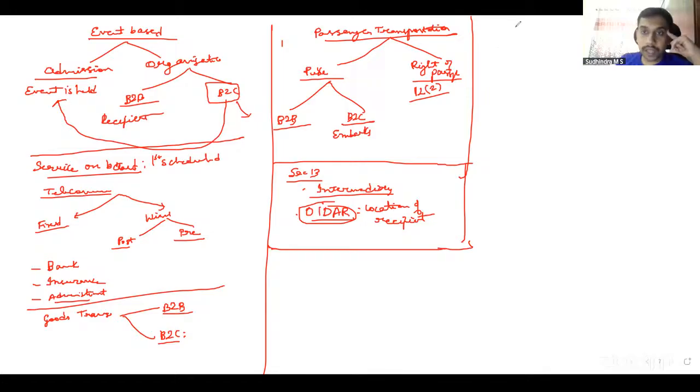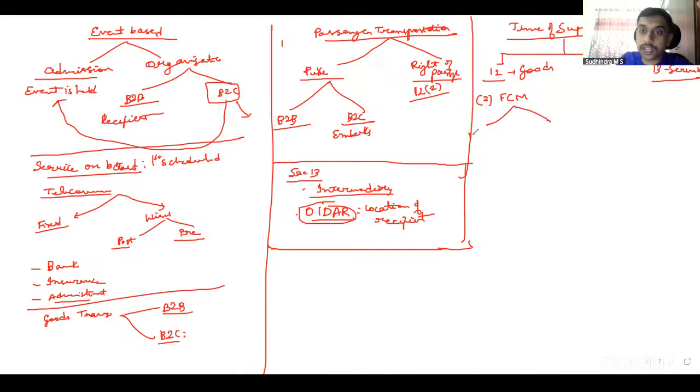With the place of supply, we went on to time of supply discussion. In time of supply, mainly two provisions. Section 12 of CGST Act talks about time of supply of goods. Section 13 of CGST Act talks about time of supply of services. Section 12 has multiple discussions. 12.2 talks about FCM. In relation to goods, it is due date of invoice or date of issuance of invoice, whichever is earlier.